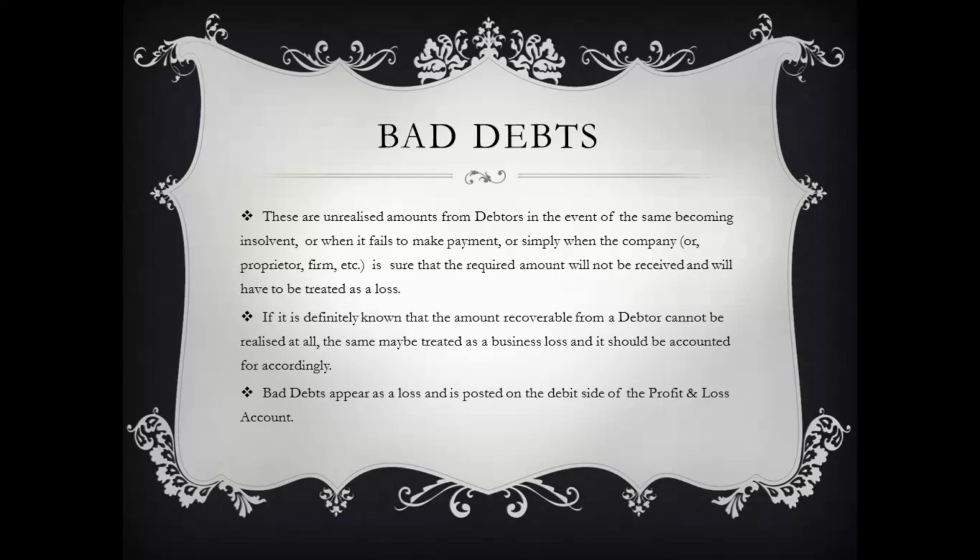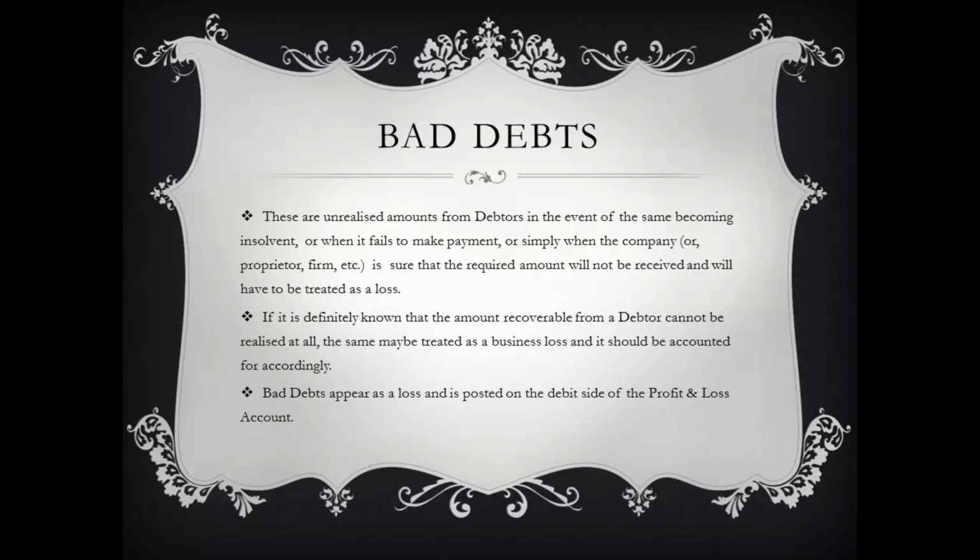But there could be some debtors from which the money which is supposed to be got back is not realized, and the company is sure that it will not get back the money. And that money or the amount which is unrealized from the debtors is to be declared as a loss and has to be written off or subtracted from the profit while preparing the profit and loss account.